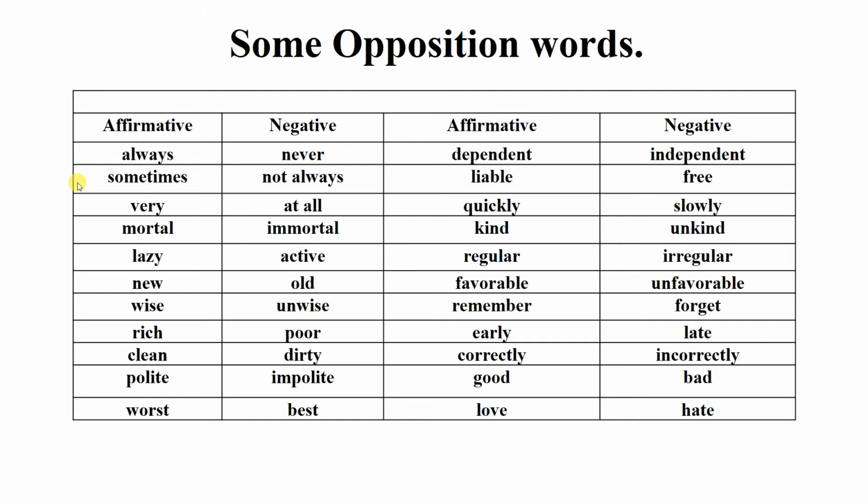Before going to our exercise, I would like to show you some opposite words. There is affirmative and negative: always, never; sometimes, not always; very, not at all; mortal, immortal. So I strongly recommend that you pause the video and write down all the opposite words in your exercise book very carefully. Okay, and turn to the next slide.